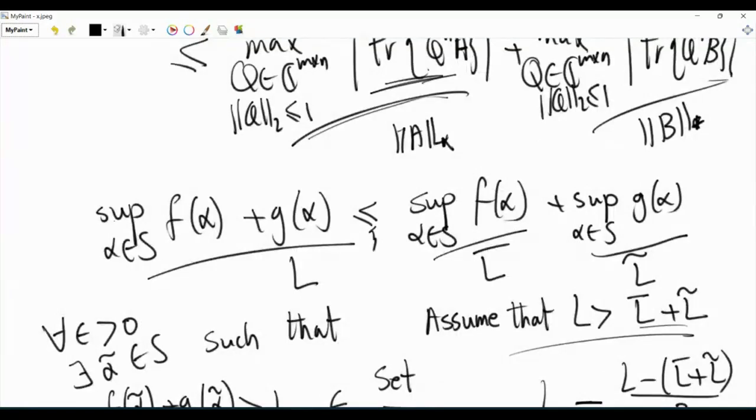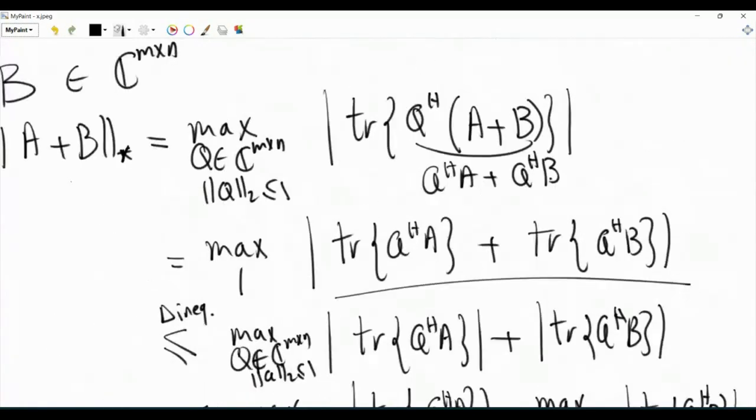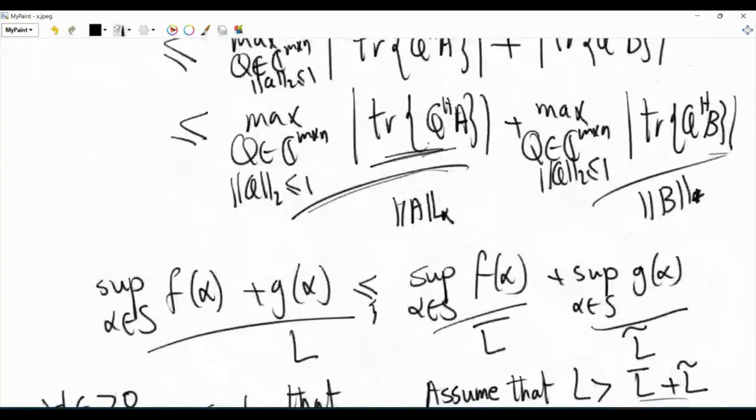And a maximum is a special case of the supremum. We have shown that the nuclear norm applied to the sum A plus B is less than or equal to the nuclear norm of A plus the nuclear norm of B. The nuclear norm is indeed subadditive. It obeys a triangle inequality.